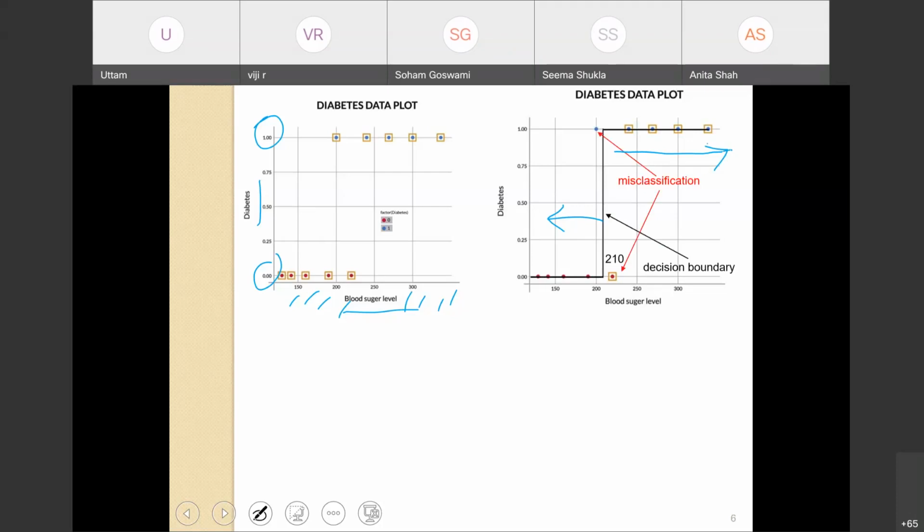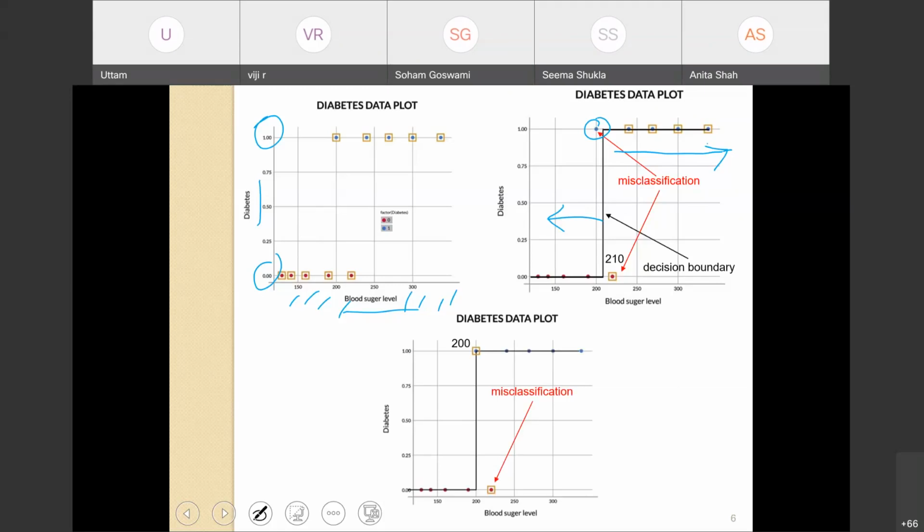What happens now? There is a blood sugar value of more than 210, and the person is actually non-diabetic. For some reason the blood sugar level was high in that particular sample, but the person is non-diabetic. On the other hand, there was a person with diabetes, but in that particular sample the blood sugar was lesser than 210. So we see that when we try to use a straight line to separate the two classes, there are two cases of misclassification.